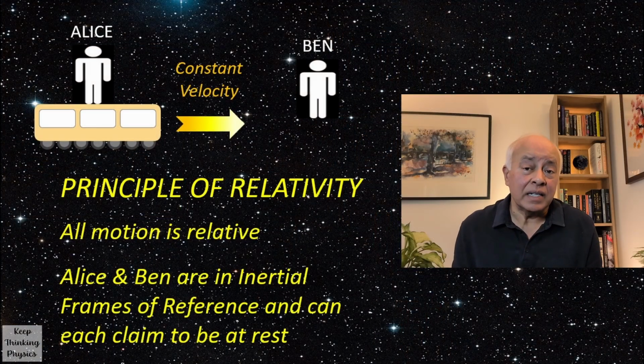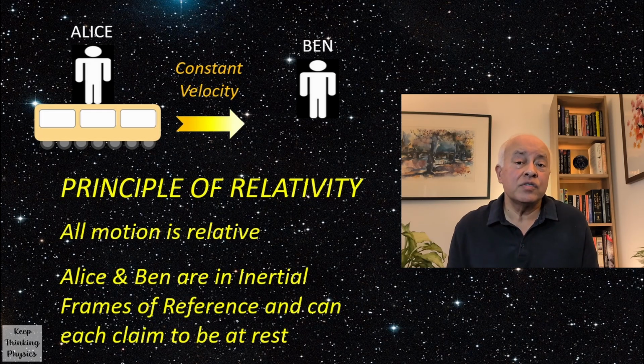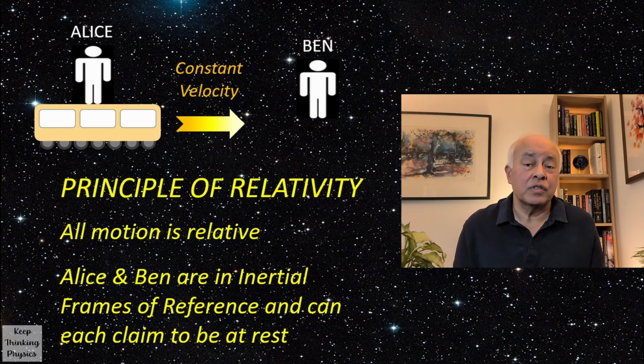More fundamentally, however, Einstein said that there is no absolutely correct answer as to who is moving. Two inertial observers, like Alice and Ben in space, can each rightfully claim that they are at rest and the other is moving. And there is no way to disprove that claim. Both are correct. This is really the core principle of relativity.